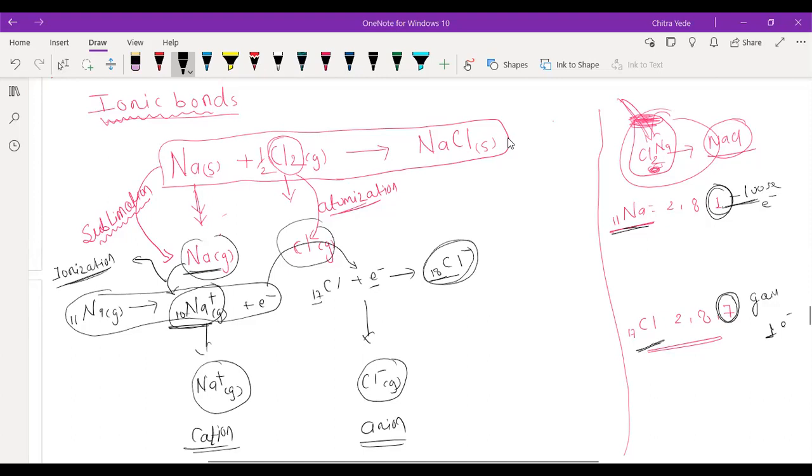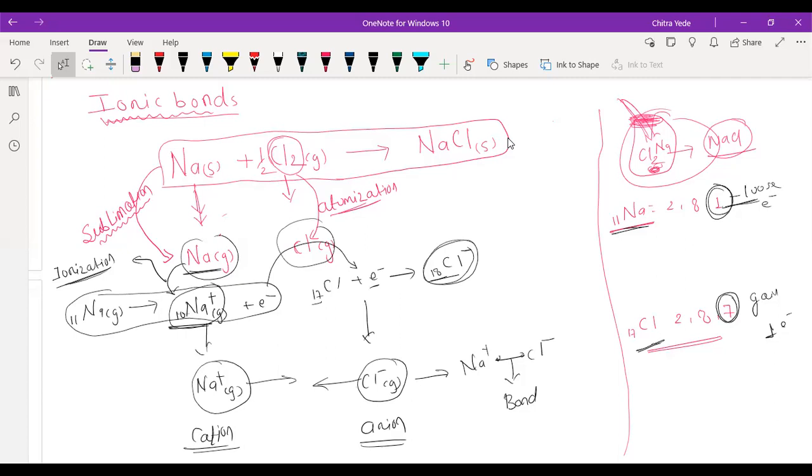So they are going to attract each other to form a bond. Okay, so now here the sodium positive ion and the chlorine negative ion are going to combine with each other, and this bond is formed between ions. That's why it is called an ionic bond.